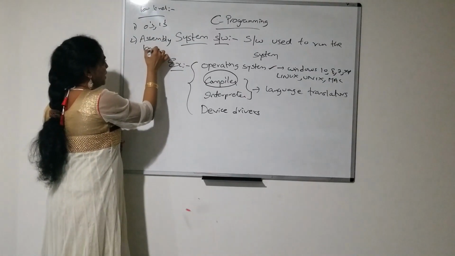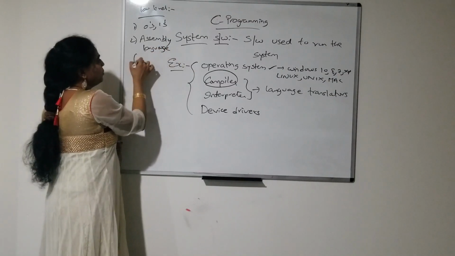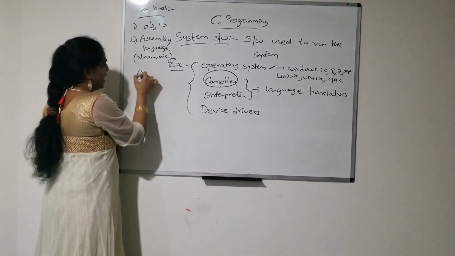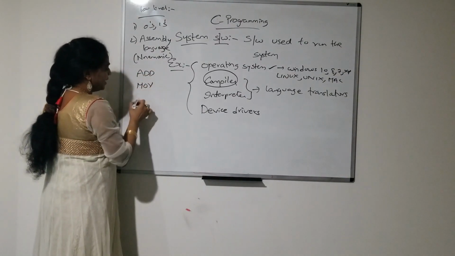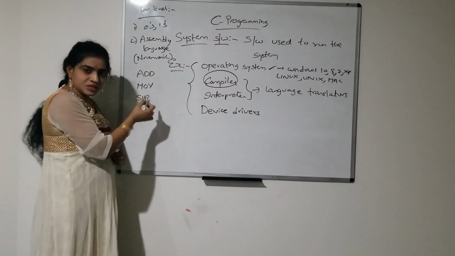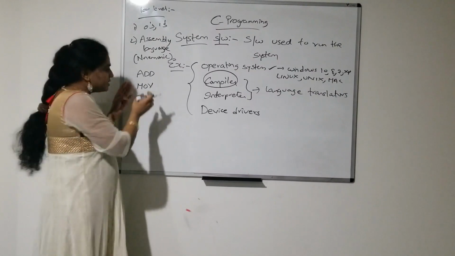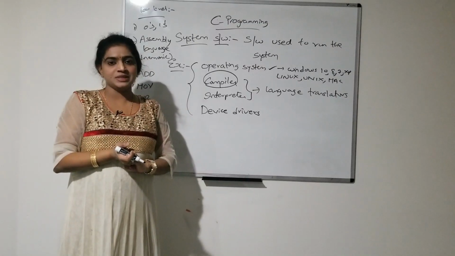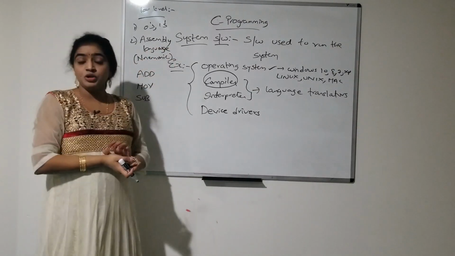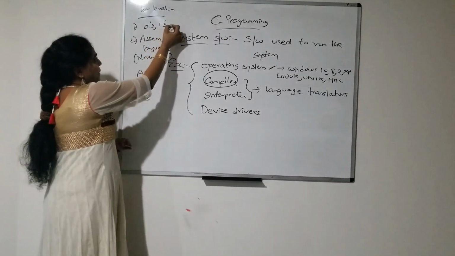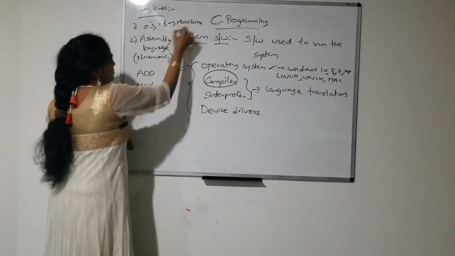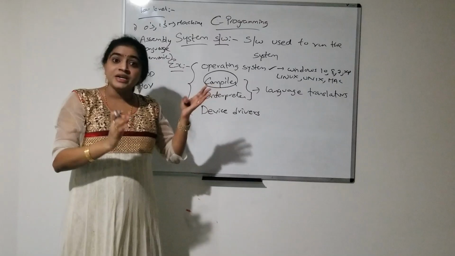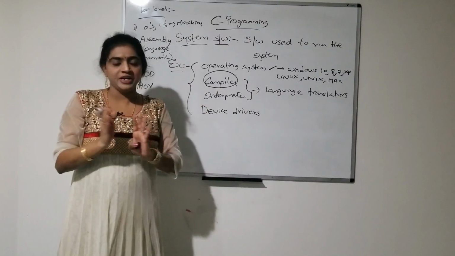Assembly language means here we will use some instructions in mnemonic form, that means add, mov, subtract, like this we will use some instructions. Some instructions are understandable to the user, but some are not. So this assembly language is not user friendly. Machine language as well as assembly language, these two come under low level languages. Low level languages are computer friendly languages, not user friendly languages.